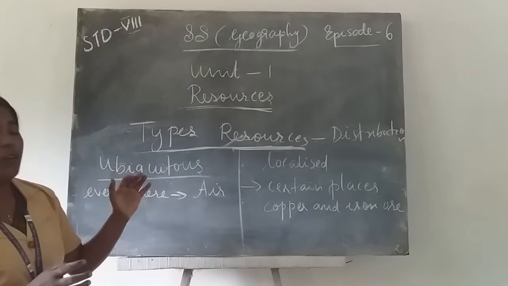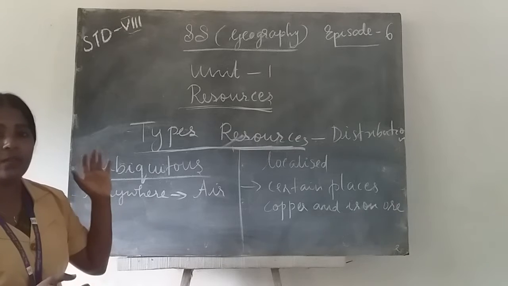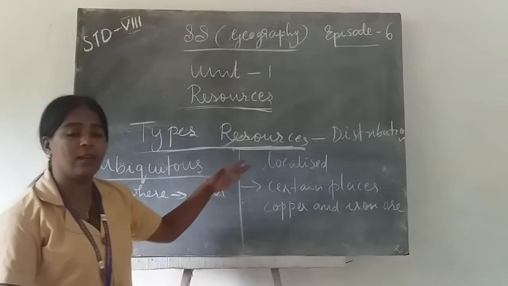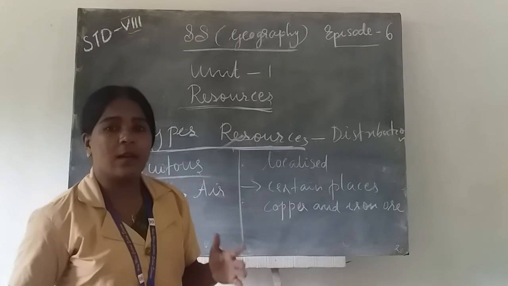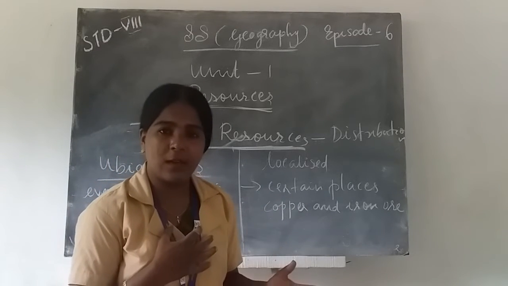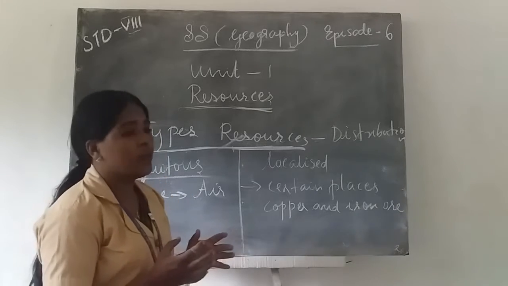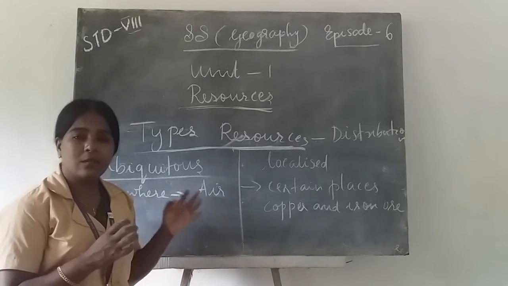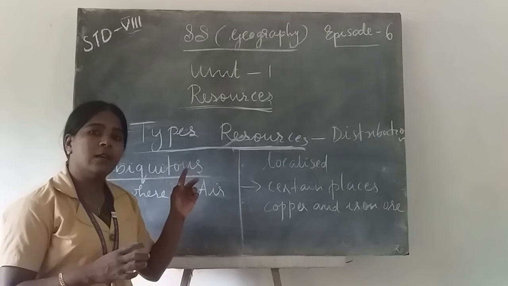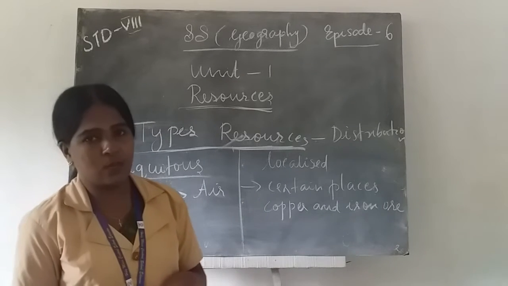On the basis of level of development and use, natural resources are divided into actual resources and potential resources. On the basis of origin, they are divided into biotic and abiotic resources. On the basis of accessibility, they are classified as renewable and non-renewable resources.